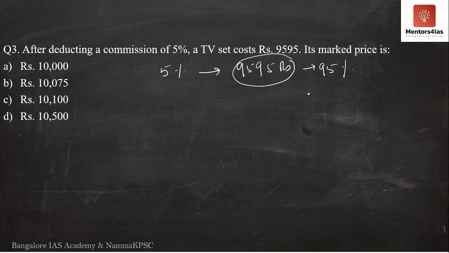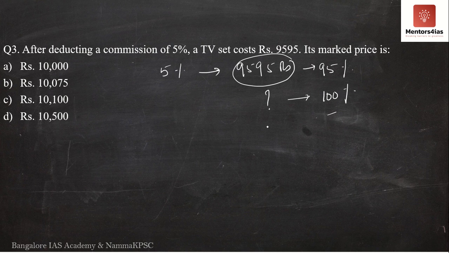What is the question asking for? Question is asking what is the marked price? That is nothing but 100% of the cost. What is the actual cost before this 5% discount? Now when we have the 95% of the cost, don't you think we can find out the 100%?